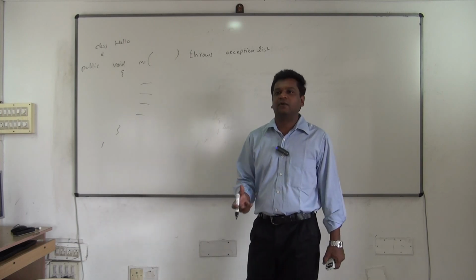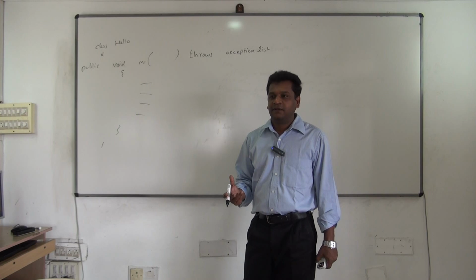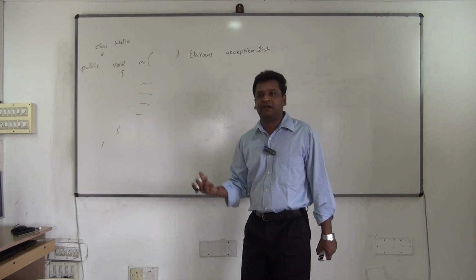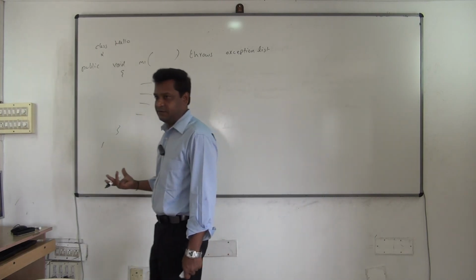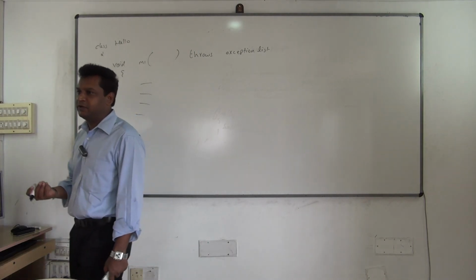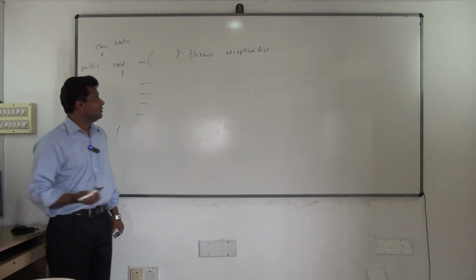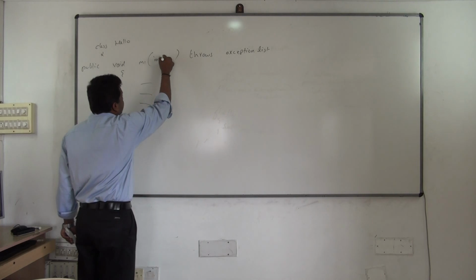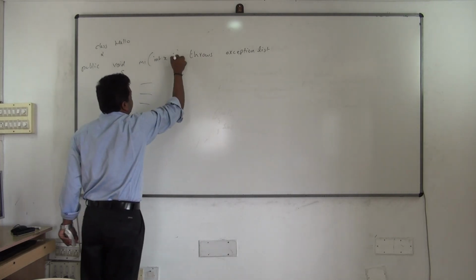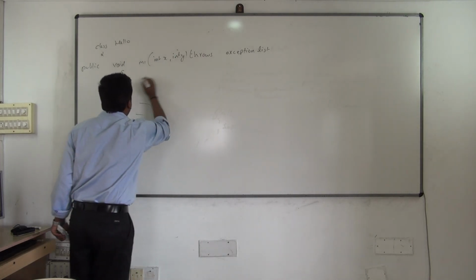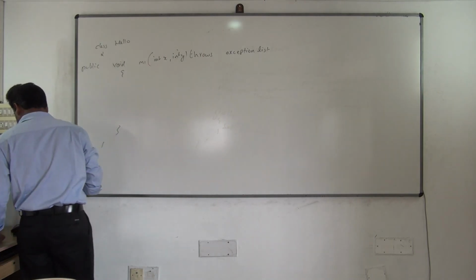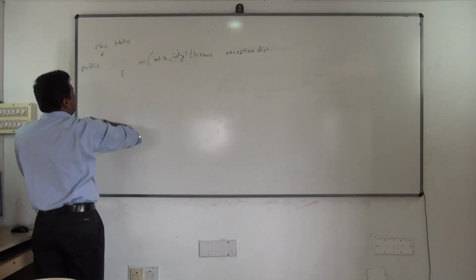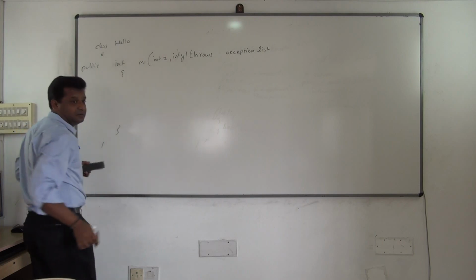Till now you're worried, I want to write a logic, I want to write a logic. Okay, but until and unless you understand the subject like this, how will you write the logic? For you division was a simple logic, but now for doing even a simple division, see what all comes here: int x, comma, int y. See this, I want to do division. So how do you write the logic now? I want to divide and give the result, yes or no?